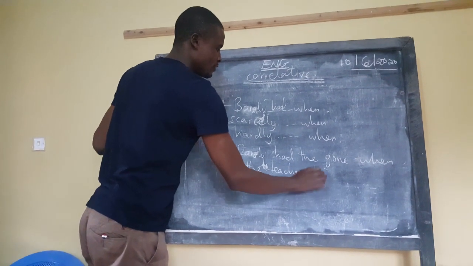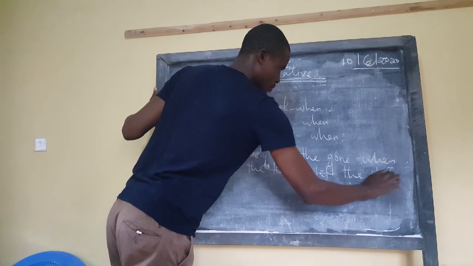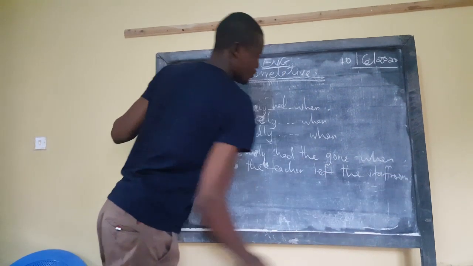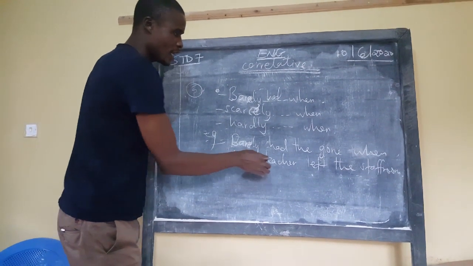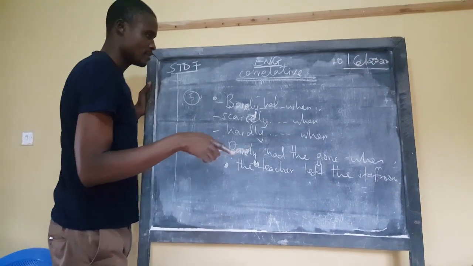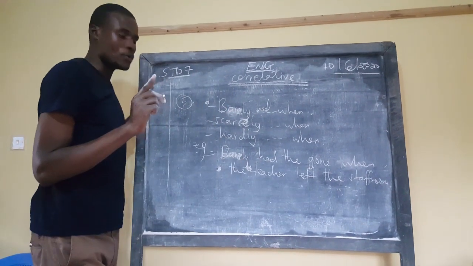When the teacher left the staff room. So in this one, if you look at this sentence well, you realize that the teacher leaves the staff room immediately the bell goes.